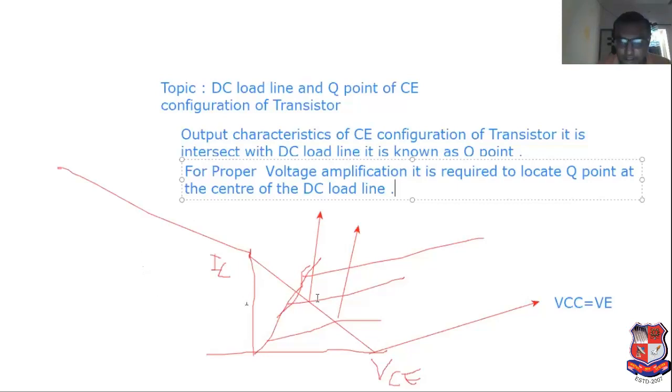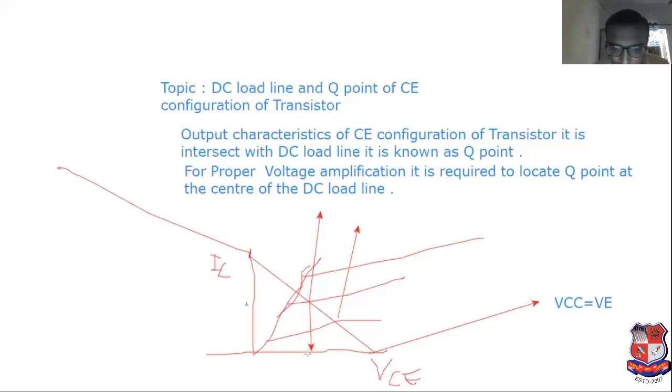If Q point is located at the center of the load line, assume this is the location of Q point. With reference to Q point, this is the half voltage and this is the half current. That's why we can get proper voltage amplification if we put Q point at the center of the DC load line.